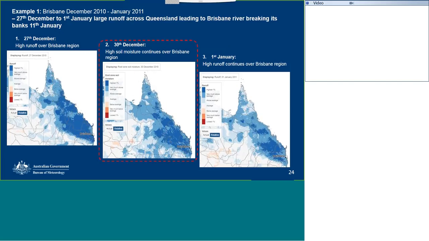Moving to the 30th of December now, we see top 1% soil moisture, so we're close to saturated, continuing extensively over the region until here, 30th December. Here we're looking at relative soil moisture as indicated in the legend, and we can see generally high moisture continues over the Brisbane region.